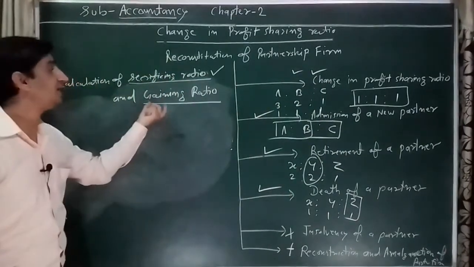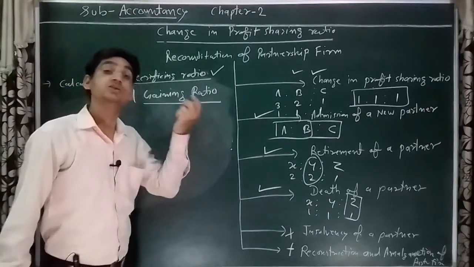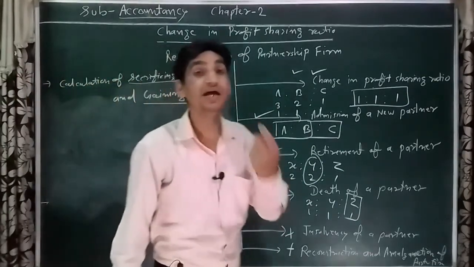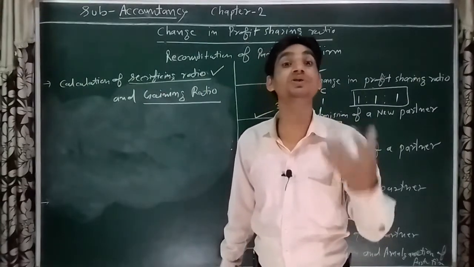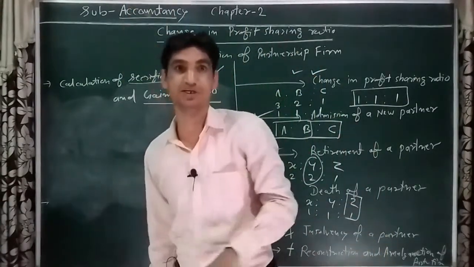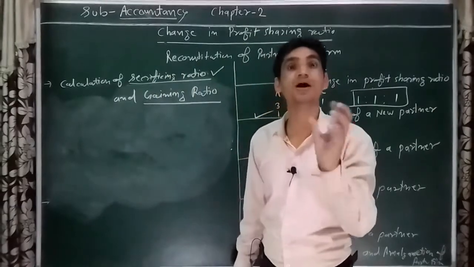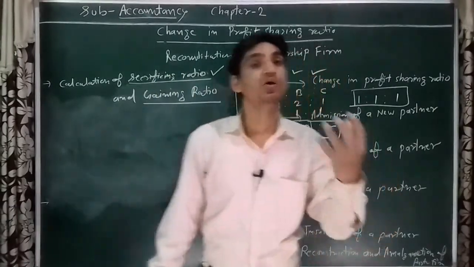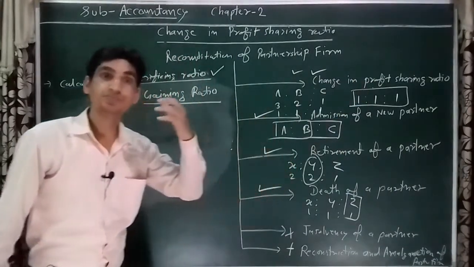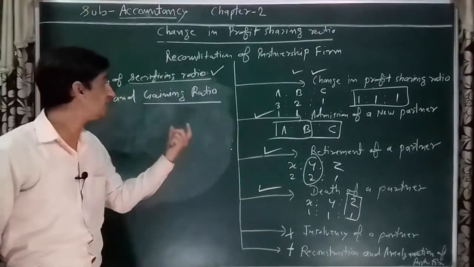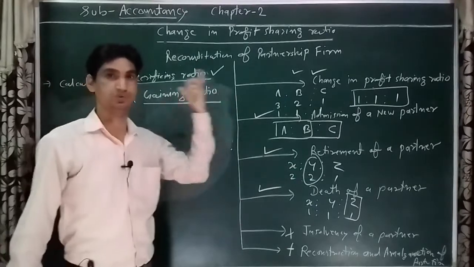The second is gaining ratio. Some partner has to receive from other partners' share. When some partner receives the profit of other partners in favor of himself, that is called the gaining ratio.